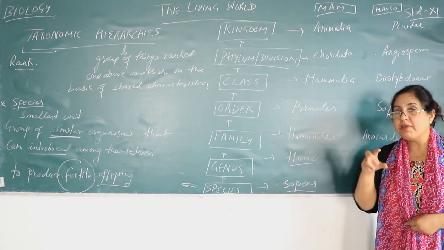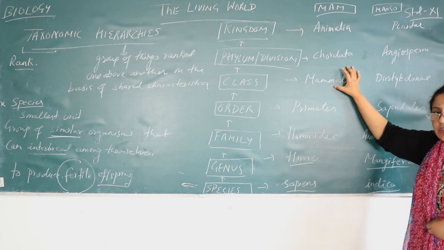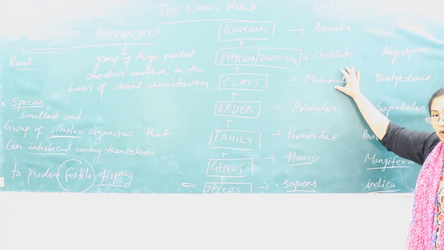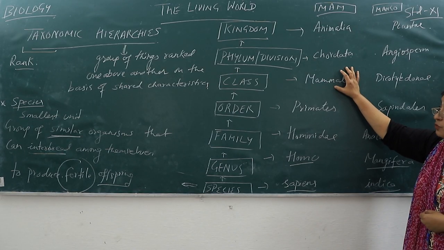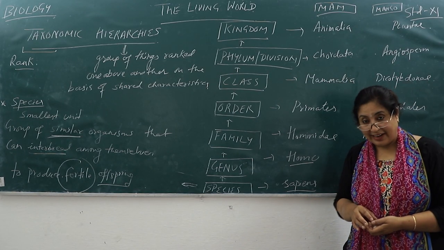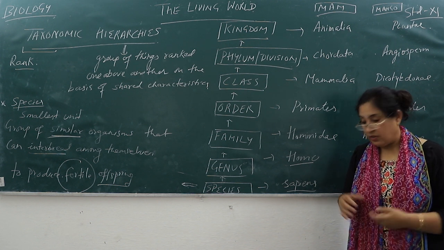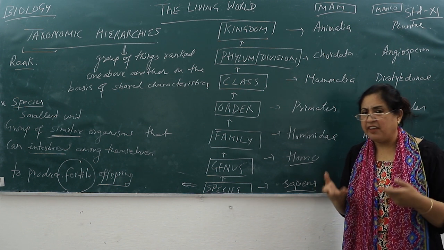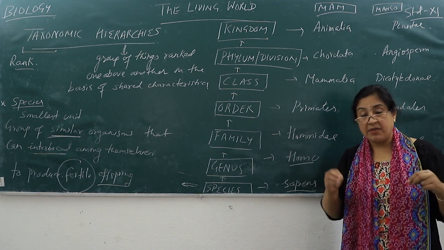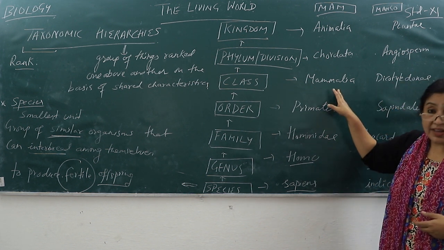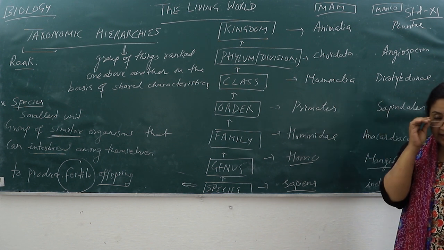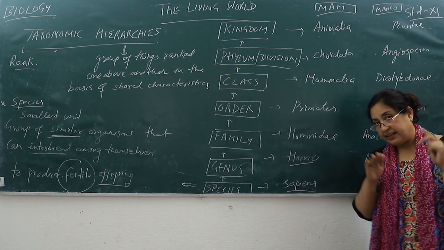So these are 2 main features of Mammalia. Your rat, the smallest, also comes in mammals, and even the largest on land, the elephant, or the aquatic mammal, the blue whale, they all come in class Mammalia. Even your bat, the flying mammal, is also a mammal.